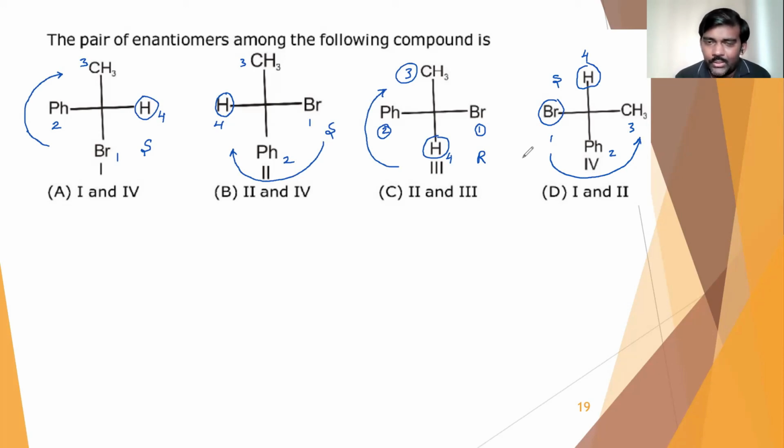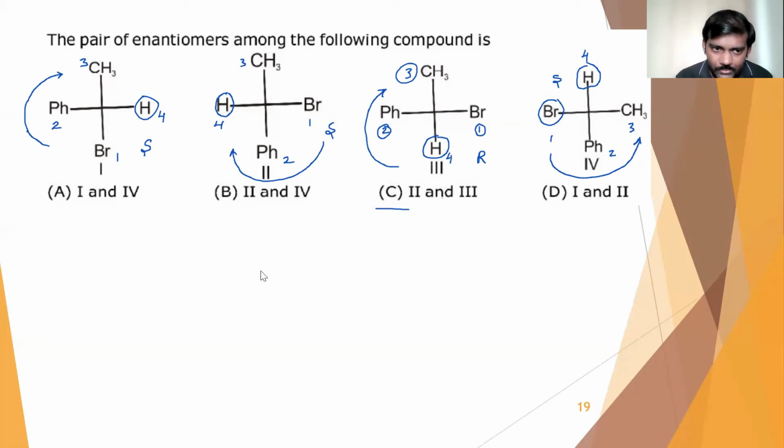So 2 and 3 can be enantiomers, because the remaining combinations cannot be enantiomers. They are the same compounds. So 2 and 3 can be enantiomers, or 3 and 4 can be enantiomers, but that was not given. Next, 1 and 3 also can be enantiomers, but that was not given. So the answer is only C. 2 and 3 are enantiomers because we are getting R configuration and S configuration. So option C will be our answer here.